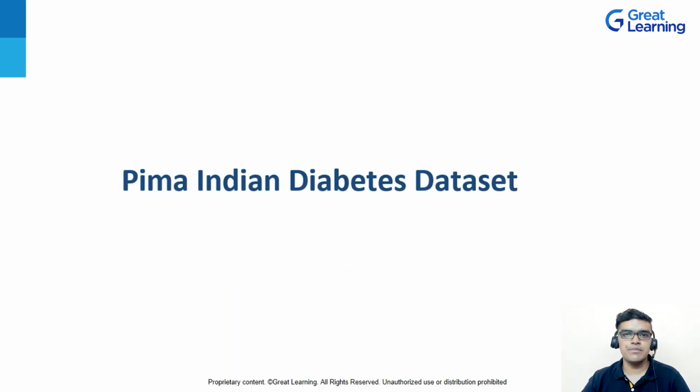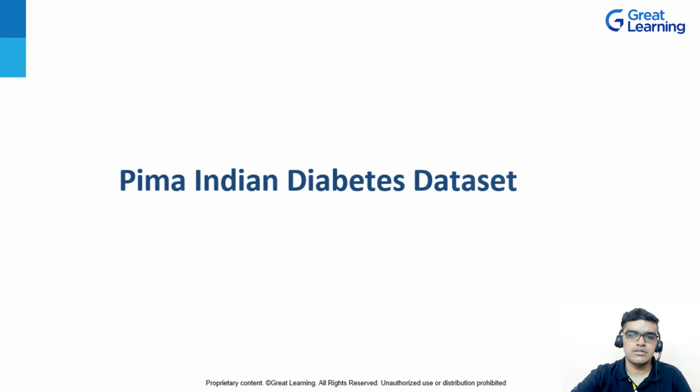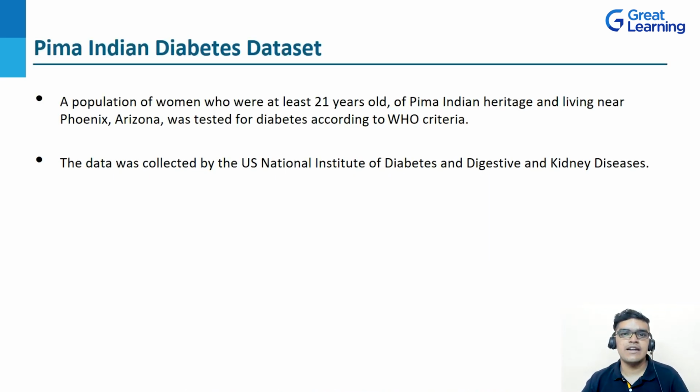So let's start with the PIMA Indian Diabetes dataset. As we know, diabetes is a most common and dangerous disease. It has affected so many people in this world. It is of 2 types, type 1 and type 2, and both have different categories. The PIMA Indian Diabetes dataset is used to predict diabetes based on certain diagnostic measurements.